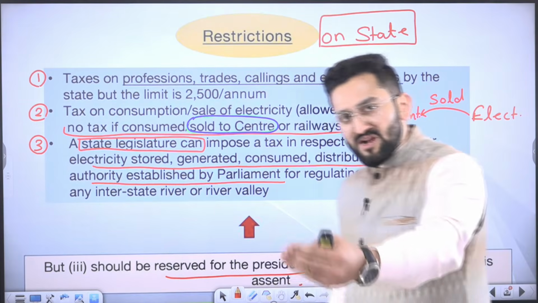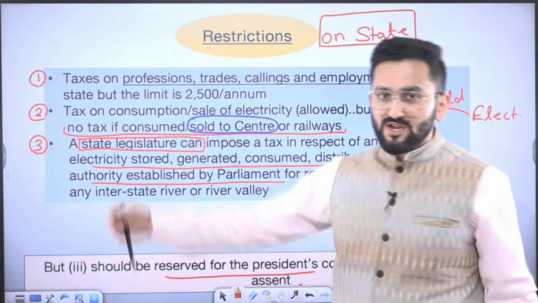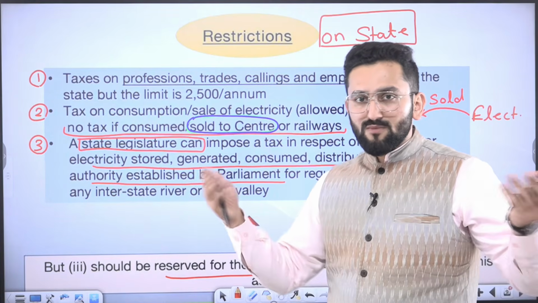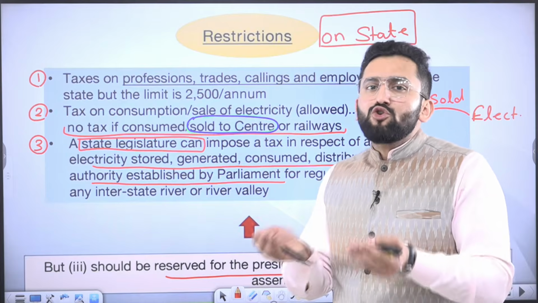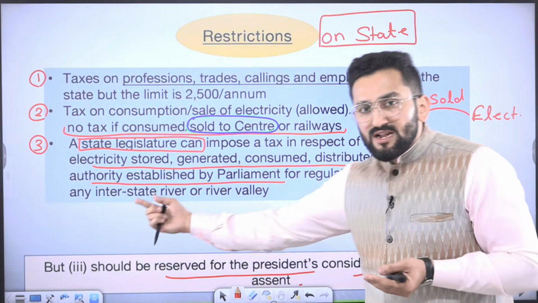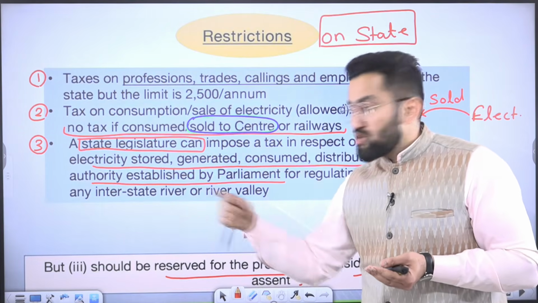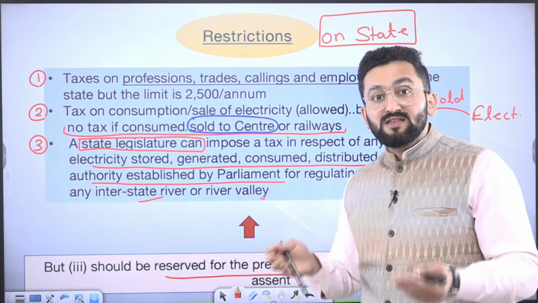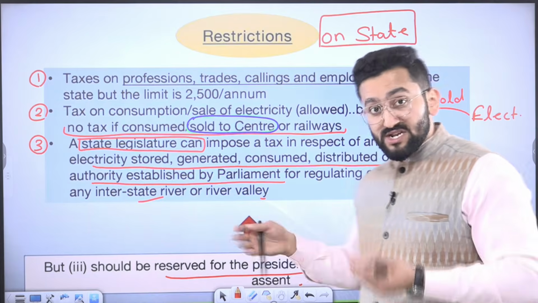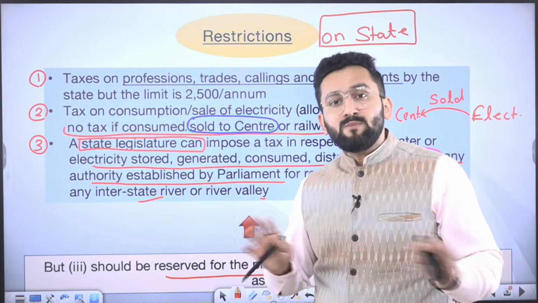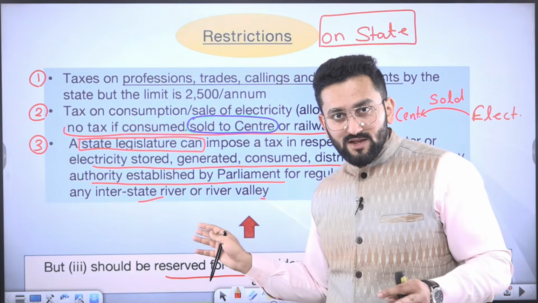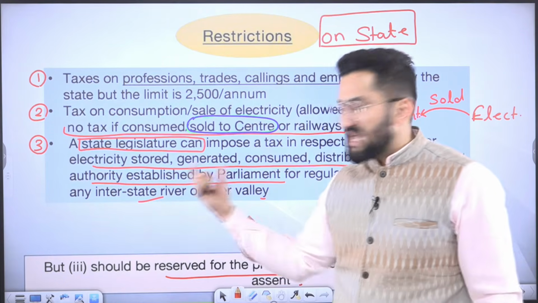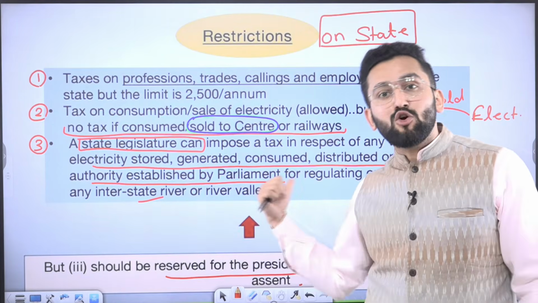So it means a state government can impose tax on such an entity, say on NTPC's transactions with different bodies, because we want to use this tax for upkeeping and developing the interstate rivers and river valleys. If you are generating, say, hydropower electricity, the state has the responsibility to do the upkeeping and development work around this river valley. From where can you do it? You can do it from the additional tax which you are collecting from the central government bodies.